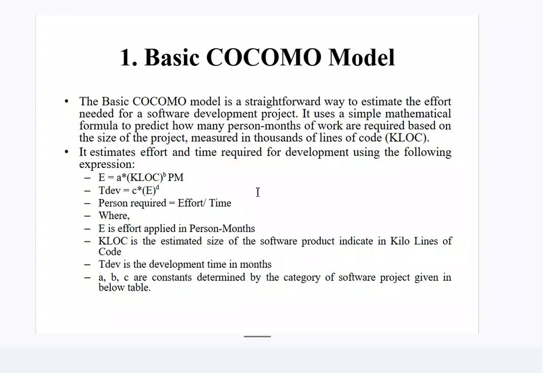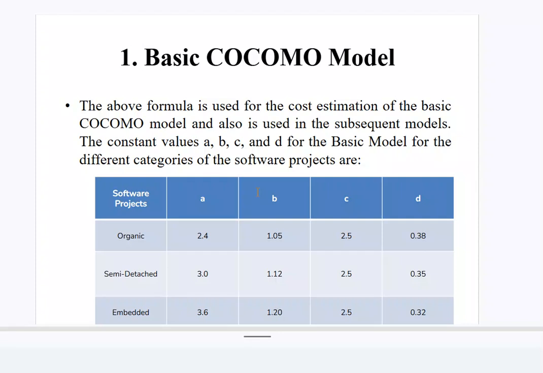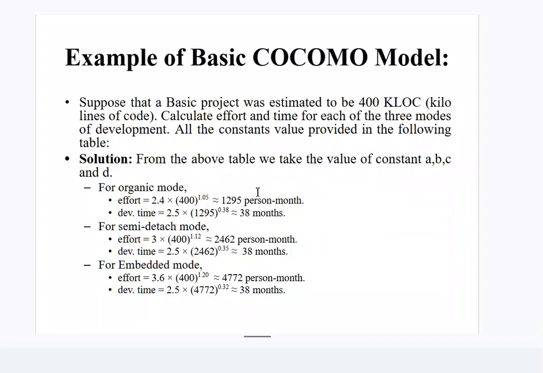The constants a, b, c, d are determined by the category of the software project, given in the table below. The above formula is used for the cost estimation of the basic COCOMO model and is also used in the subsequent models. These are the values of a, b, c, d for the basic model for the different categories of software project: organic 2.4, 1.05, 2.5, 0.38; semi-detached 3.0, 1.12, 2.5, 0.35; embedded 3.6, 1.20, 2.5, 0.32.